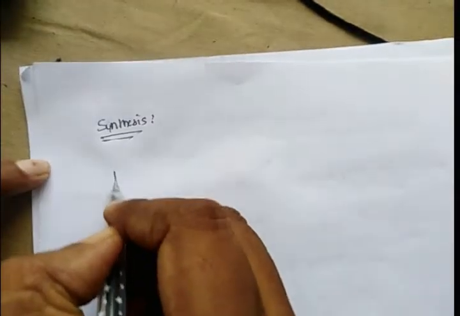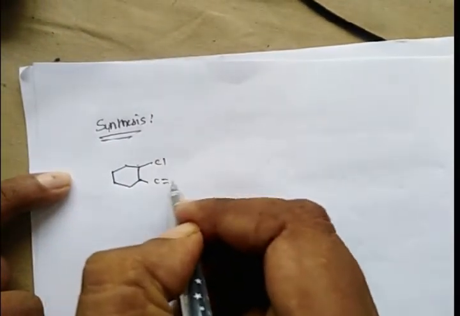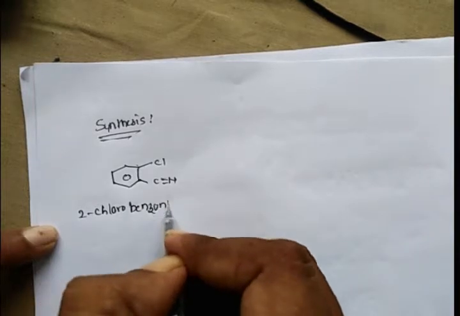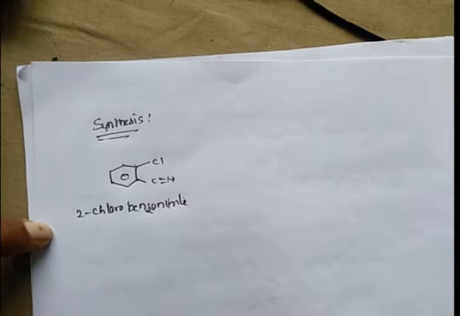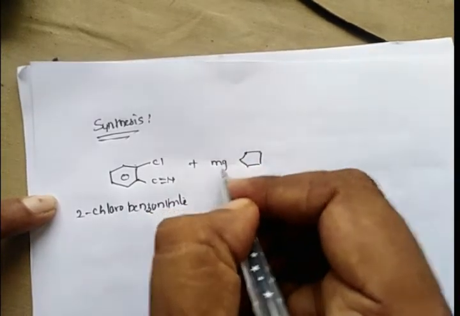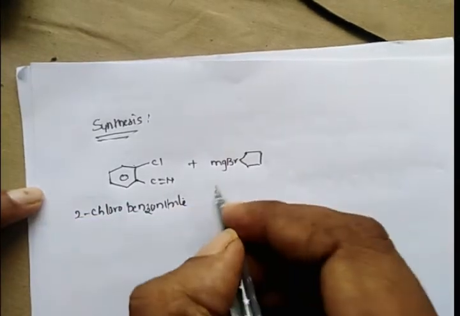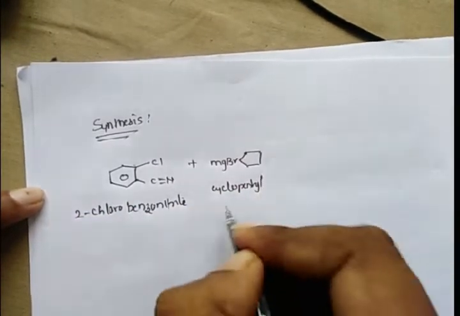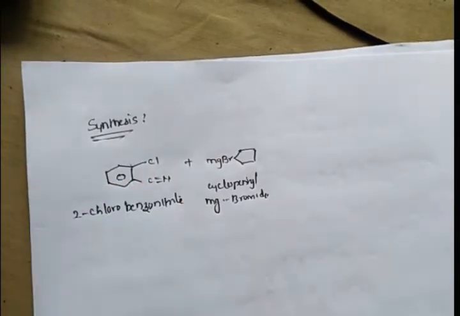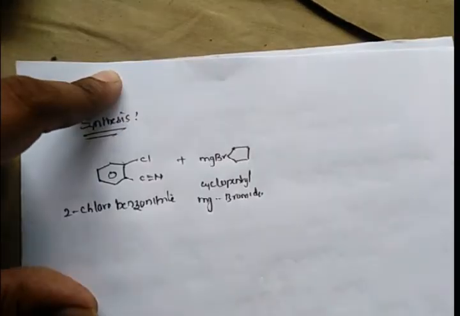The synthesis of ketamine involves the starting material 2-chlorobenzonitrile. This 2-chlorobenzonitrile is alkylated with the Grignard reagent, cyclopentyl magnesium bromide, and we will get an intermediate.